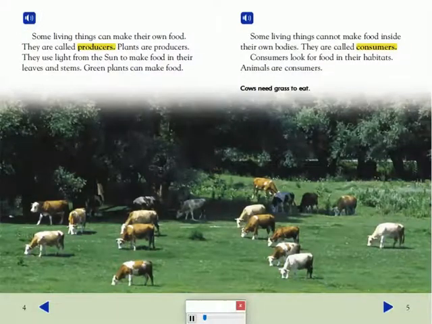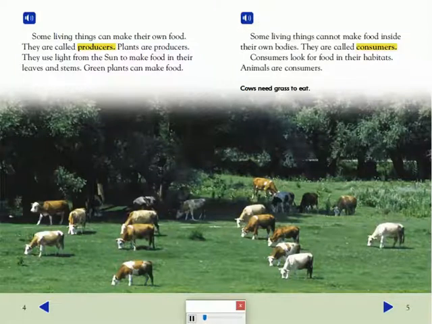Some living things can make their own food. They're called producers. Plants are producers. They use light from the sun to make food in their leaves and stems. Green plants can make food.